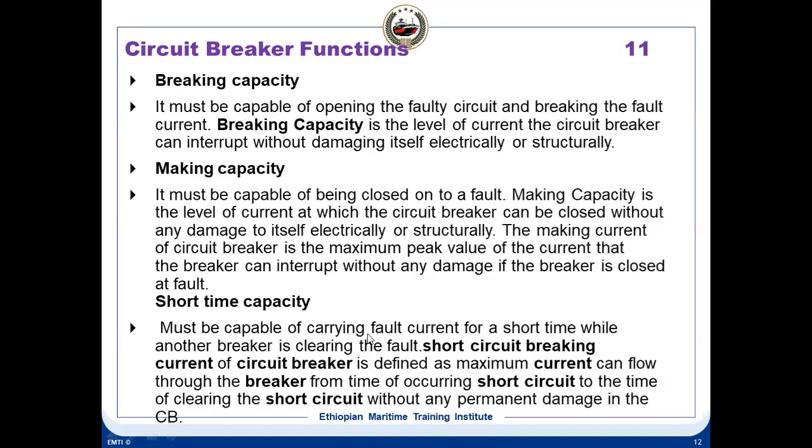Breaking capacity means it should be capable of opening the faulty circuit and breaking the fault current. That means it should be able to withstand for a certain time. Whenever the current exceeds a certain value, it should break. Making means you should be able to close a circuit breaker even when there is a fault. That current is known as the making capacity. Short time capacity means whenever a short circuit takes place, it should be able to withstand for some time even with the short circuit. That is called short time capacity.